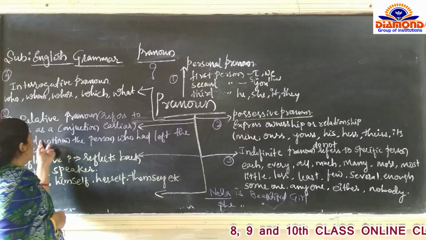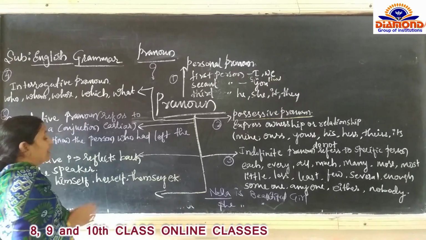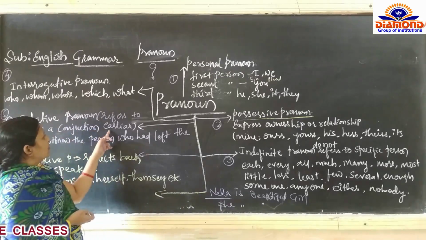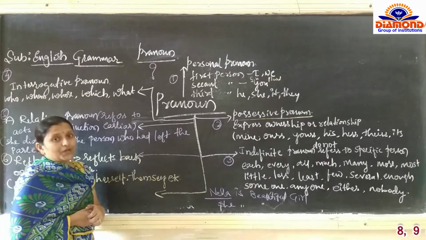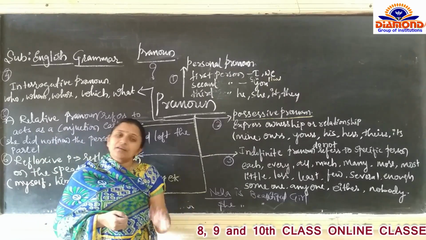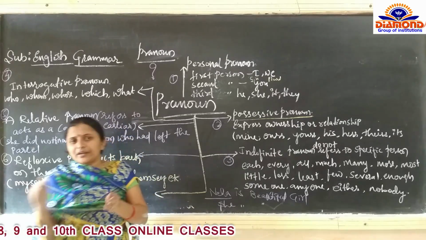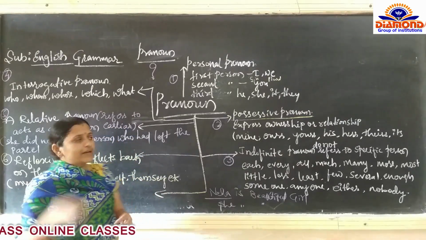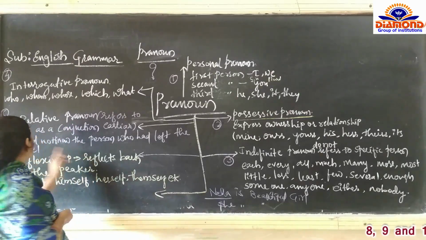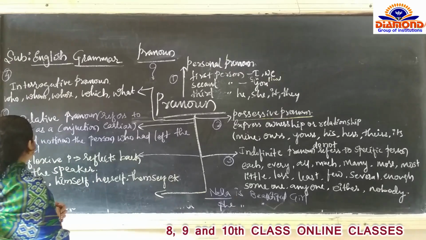Next, relative pronoun. Relative means it refers to the earlier one. Earlier means पहले वाले को refer करता है. And one more definition of this is that it acts as a conjunction.